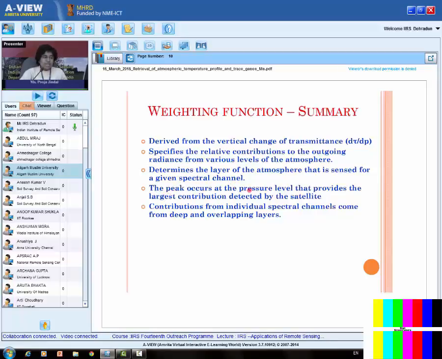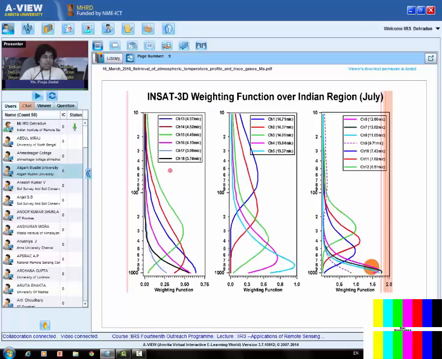The peak occurs at the pressure level that provides the largest contribution detected by the satellite. The contribution from individual spectral channels comes from deep and overlapping layers. Here the overlapping means, see over here, we have got information in the various layers, but these layers are overlapping.